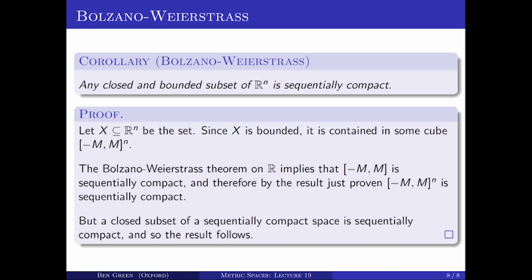But we proved earlier that a closed subset of a sequentially compact space is sequentially compact. And X is precisely such a set. So X is a closed subset of [-m, m]^n, and therefore X is sequentially compact. So this is what's sometimes known as Bolzano-Weierstrass: a closed bounded subset of R^n is sequentially compact. And then you can combine this with the result I proved at the start of the lecture to conclude, for example, that a continuous real valued function on a closed and bounded subset of R^n is bounded and attains its bound.